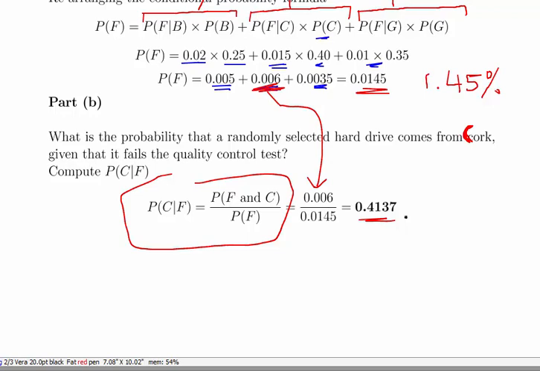41% come from Cork, which is slightly above average, considering that 40% come from Cork. So that's it. That's conditional probability. That's a quick worked example there.